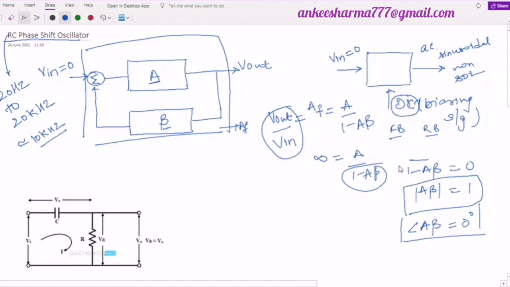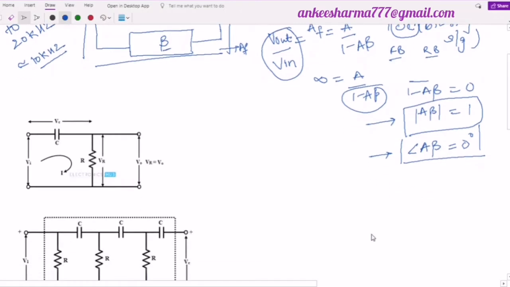Now, for any circuit to act as an oscillator, what are the two conditions? That is, the magnitude of A into beta should be equal to 1 and the phase shift by the combined circuit must be equal to 0. Now, as I said, as the name is RC phase shift oscillator, I am going to make use of an RC circuit over here. Now let's first understand this RC circuit.